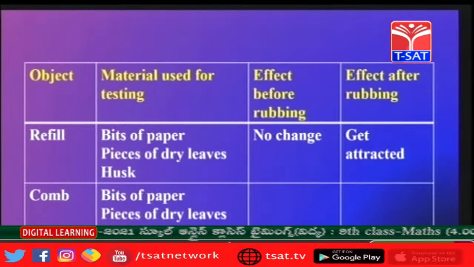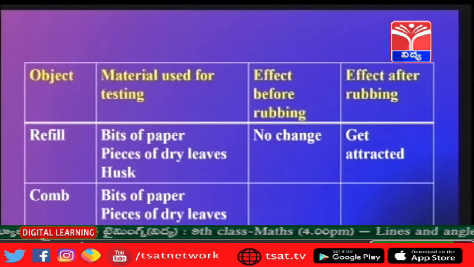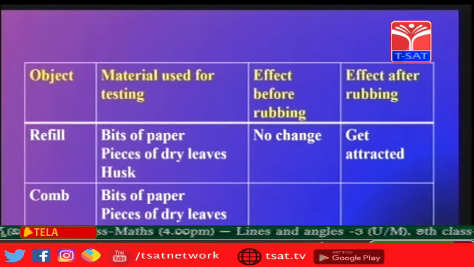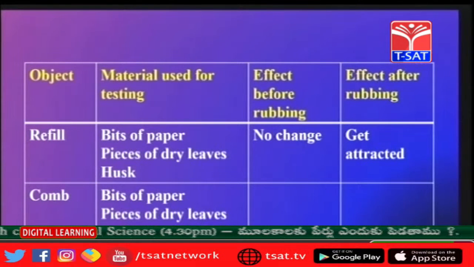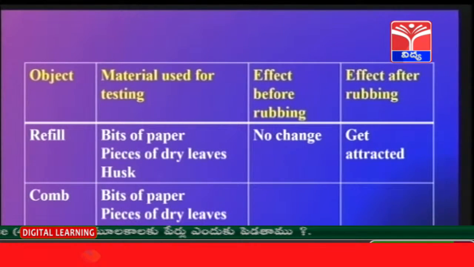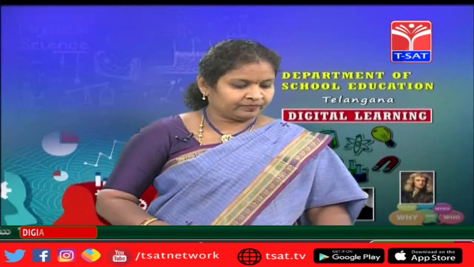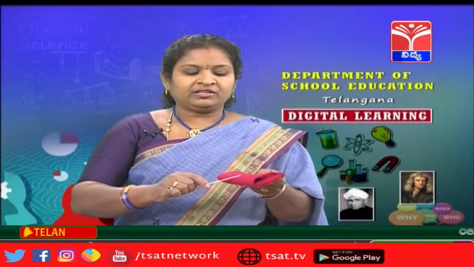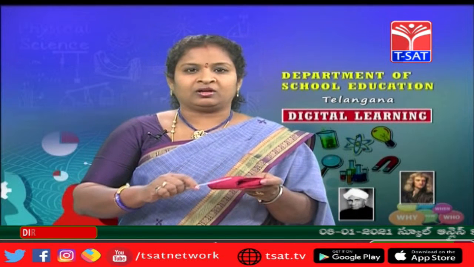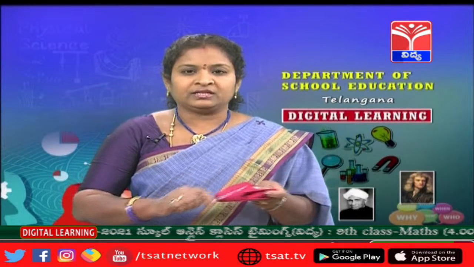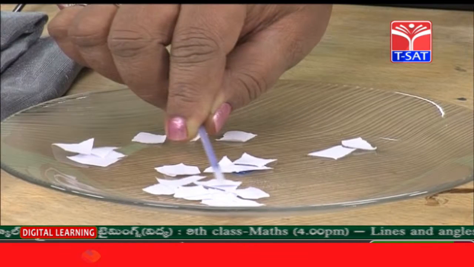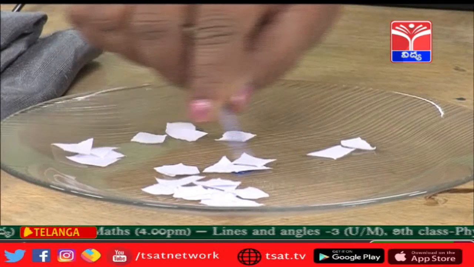Now we have to rub this with the cloth and we have to see whether bits of paper or pieces of dry leaves or husk are getting attracted or not. So first we will take the riffle. Now I am taking this riffle, rubbed with a piece of cloth, and then I am bringing it towards the bits of paper. See, it is not getting attracted, isn't it?